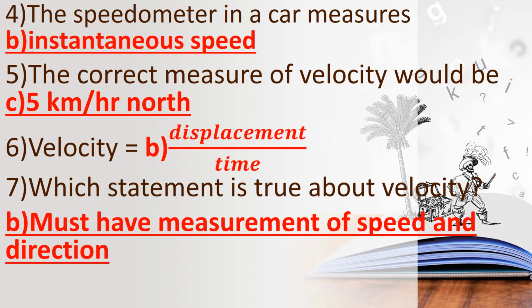And then sixth one, velocity equal to, what is the answer? Displacement upon time. Option B. And then seventh question, which statement is true about velocity? Option B is the correct answer: must have measurement of speed and direction. Children, have you all checked your answers? If you are wrong, correct it.